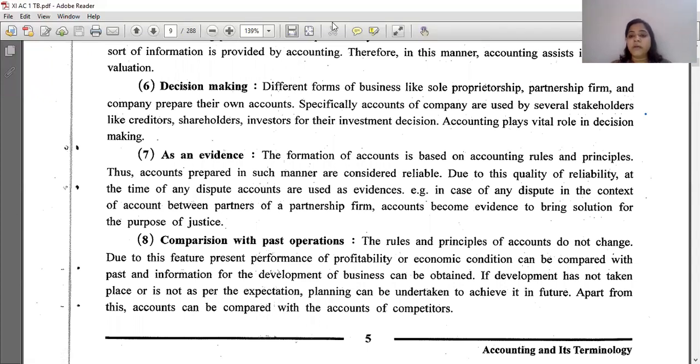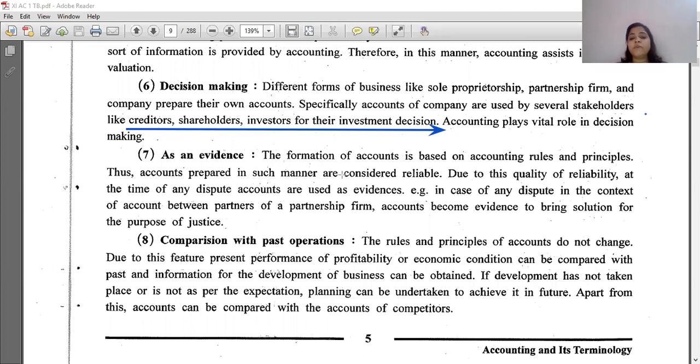Decisions can be made by seeing the accounts of the particular owner of the business, either a partnership firm or anything, by creditors, shareholders, investors for their investment decisions. Accounting plays a vital role, right? And evidence. It acts as evidence also.